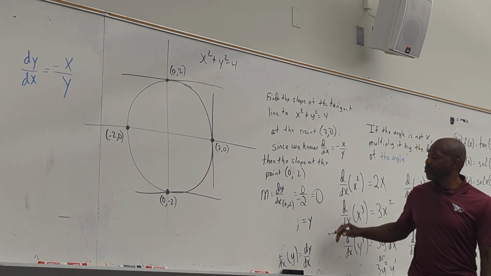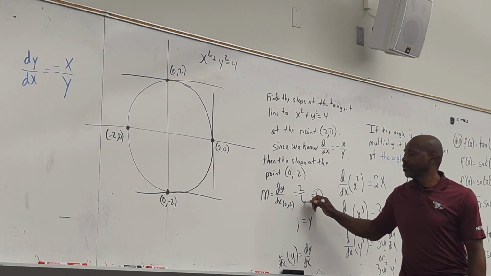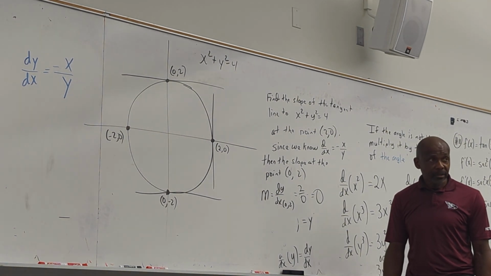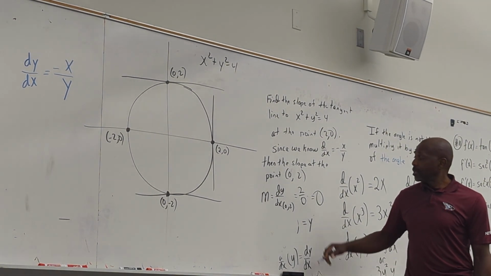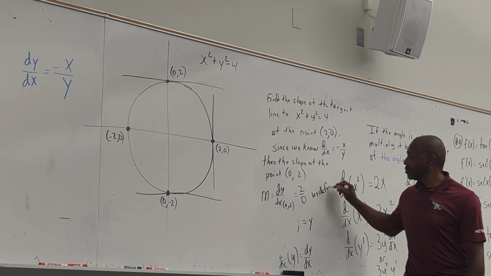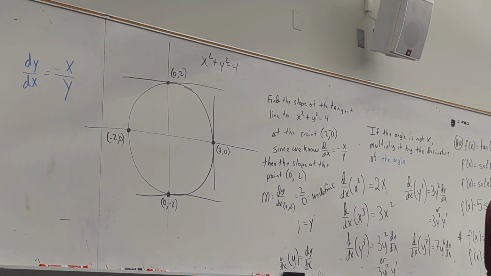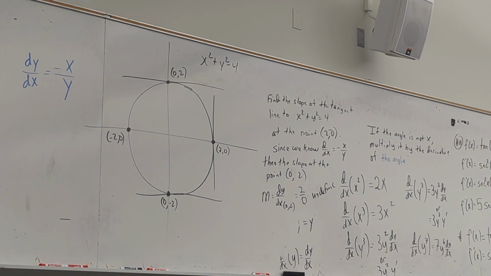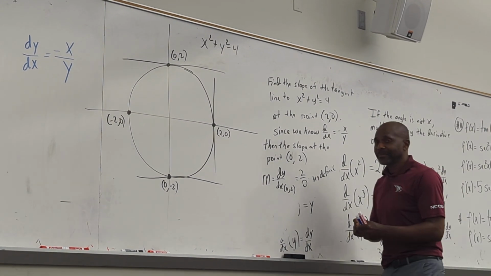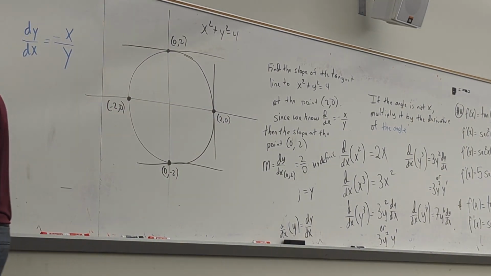Then I'm going to have 0 over what? 2 over what? We good? And that's undefined, so the slope is vertical. So we have a vertical line. We good? How much time do we have left now? 5 minutes? Let's try another problem.